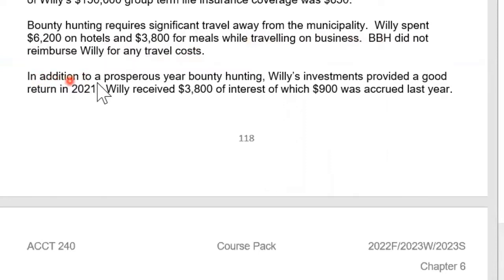In addition to a prosperous year of bounty hunting, Willie's investments provided a good return in 2021. He received $3,800 worth of interest, of which $900 was accrued in the prior year. Interesting. So we have money and we have income, so we'll have to deal with those two things.